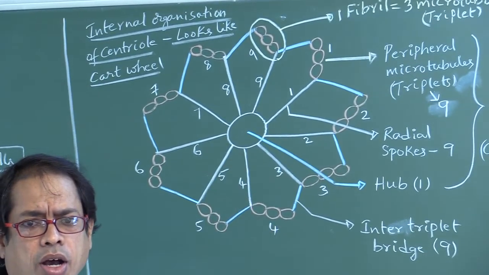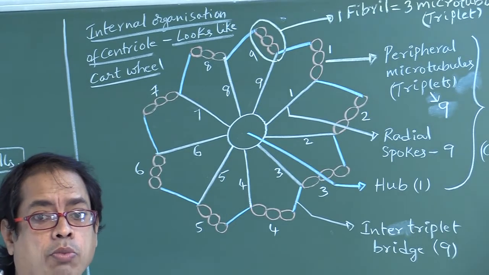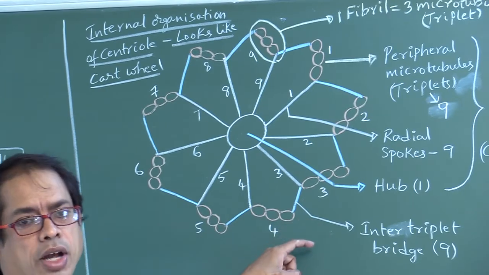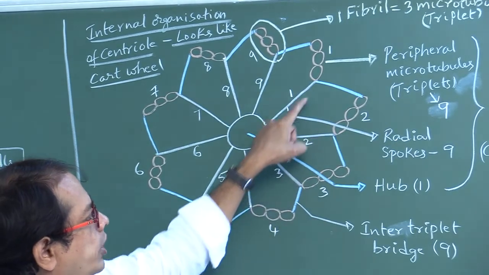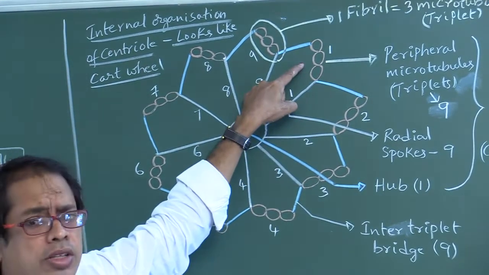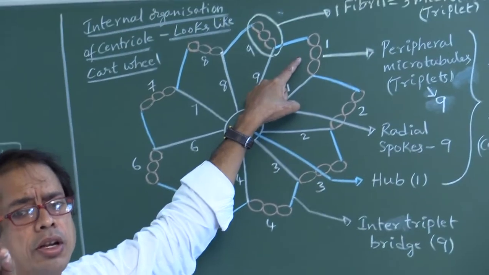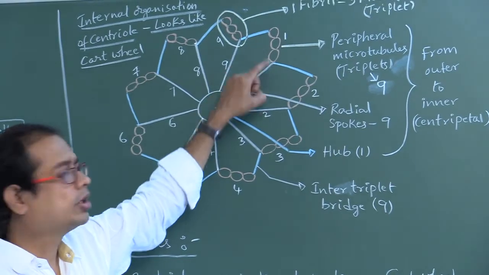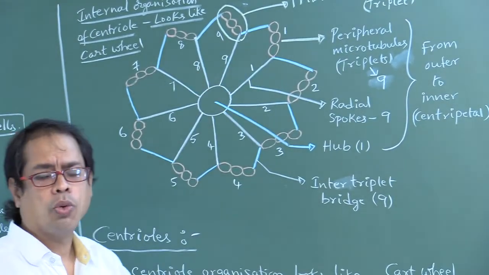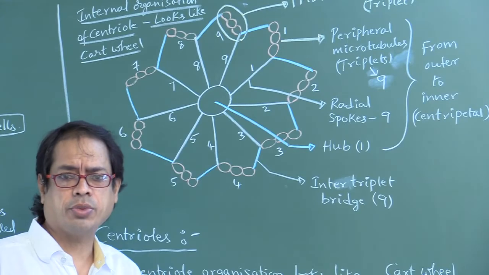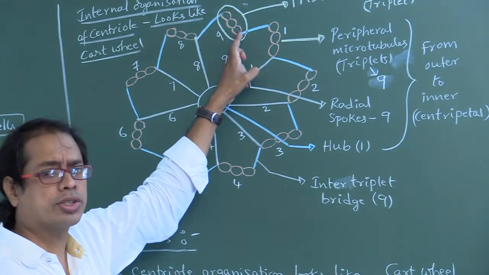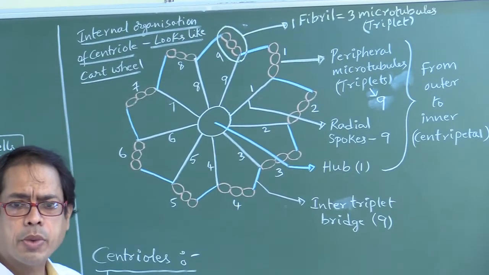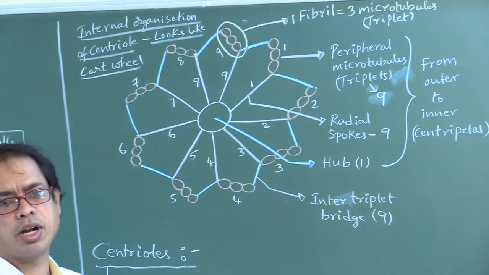This hub is made up of protein, so it is a proteinaceous structure. The hub is a proteinaceous part. Radial spokes are proteinaceous parts. Microtubules are also proteinaceous parts. Microtubules are made up of a protein called tubulin. In this centriole organization, what are the proteinaceous structures? Microtubules, radial spokes and hub. These 3 parts are proteinaceous parts, right?